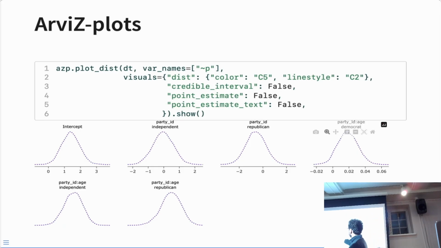So here, for instance, we are telling that we want to change this KDE, and we say, okay, we have this color C5 and the line style is C2. That notation, color C5, is familiar for people working with matplotlib, but we are generalizing this notation. And we are also generalizing because we can pass C2 to line styles and other elements.